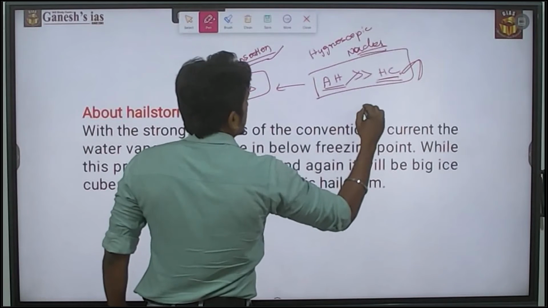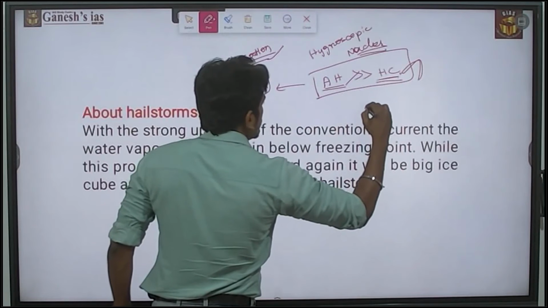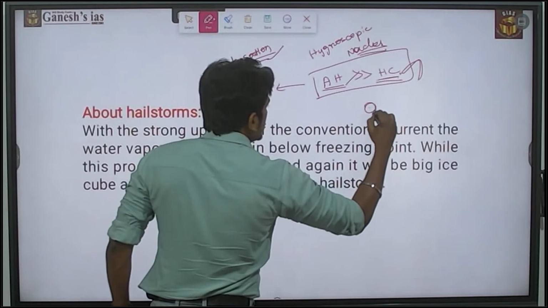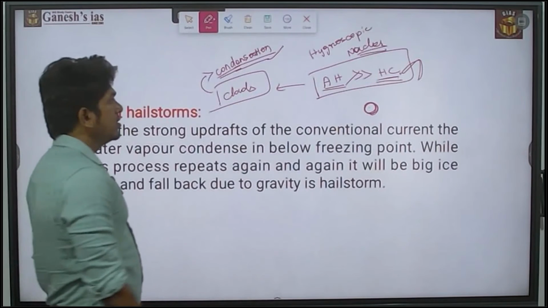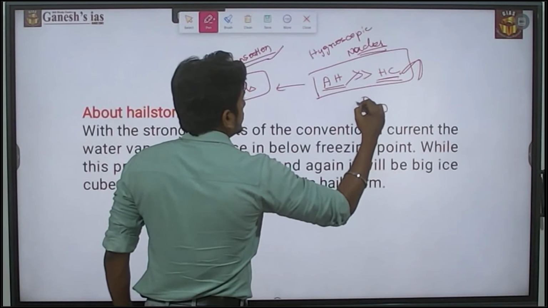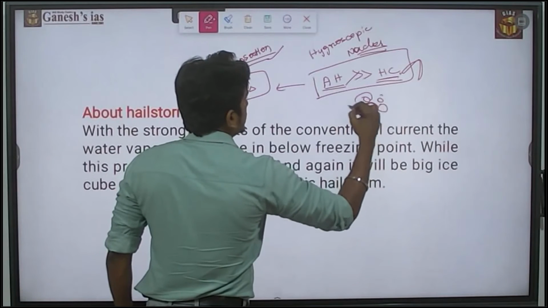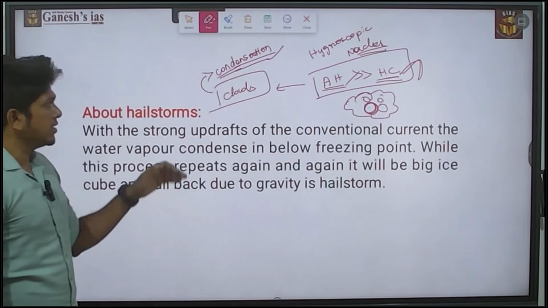So consider that this is the hygroscopic nuclei. Over this region, the water molecules will condense, and it will continuously happen. By this, the formation of the cloud will be done. This is the normal process.